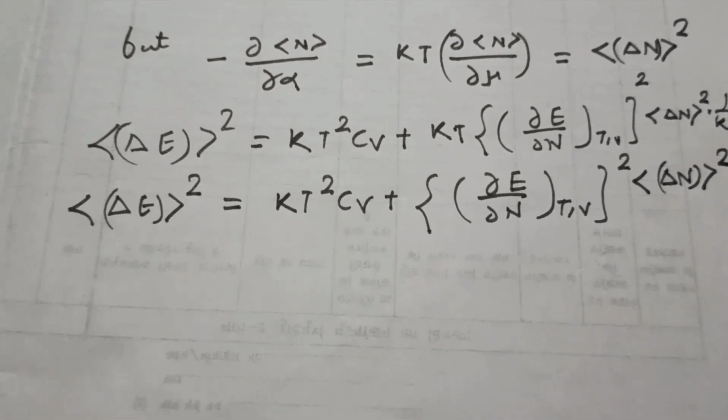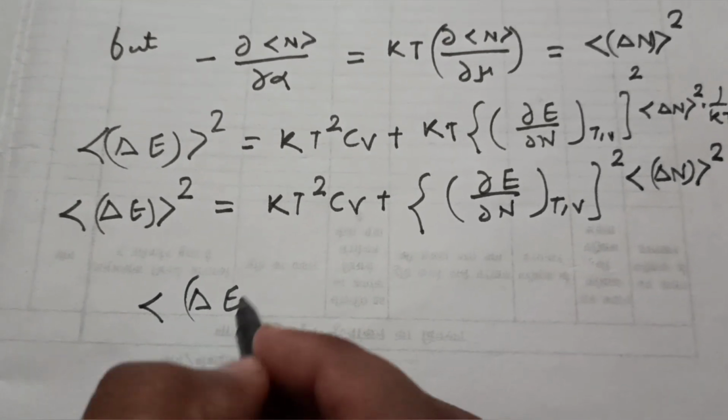And you are aware of the fact that this ΔE, what is it?